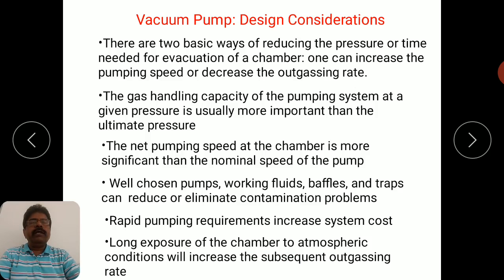Atmospheric gases may get absorbed into the various components of your vacuum system, and later on, as you evacuate the chamber at lower pressures, these gases will come out, that means the outgassing will start. That will unnecessarily increase the load of your vacuum pump. So this care must be taken.